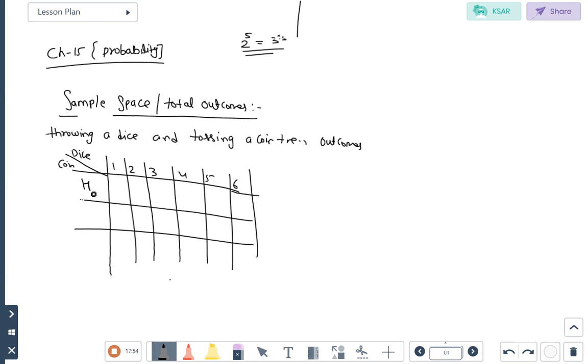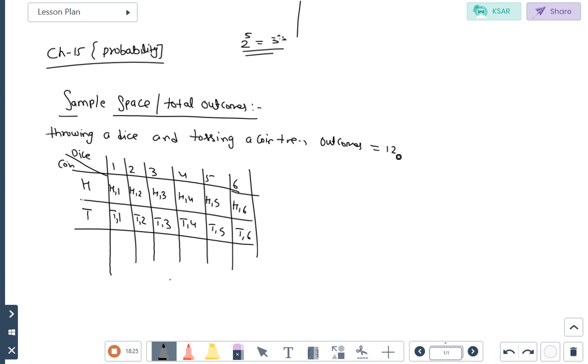In the coin, what will come? Either head or tail. Suppose the coin shows head, then dice 1 with head, 2 with head, 3 with head, 4 with head, 5 with head, and 6 with head. Second condition, tail: 1, 2, 3, 4, 5, 6 with tail. So the total number of outcomes is 12.